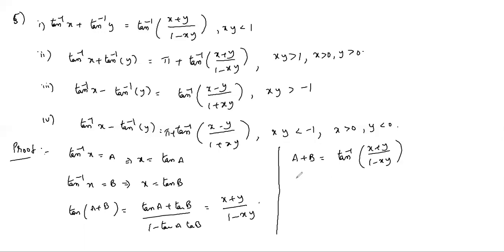Actually, we will get so many cases, but from the exam point of view, no need. Directly you can write it. We will see it later. So a plus b equals tan inverse of x plus y by 1 minus xy, because x plus y is positive and 1 minus xy is positive. So between minus pi by 2 and plus pi by 2 only we will get all cases. And what is here? Tan inverse x plus tan inverse y equals tan inverse of x plus y by 1 minus xy. Similarly, if you put y equal to minus y, you will get the third one.